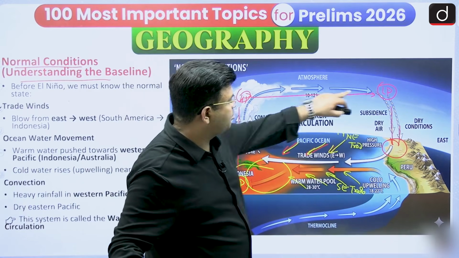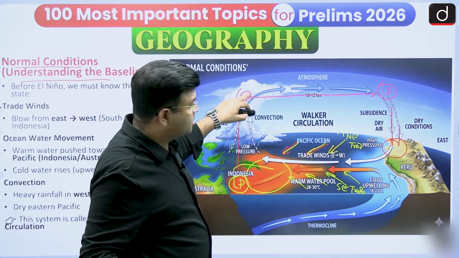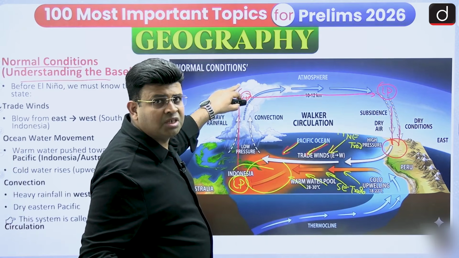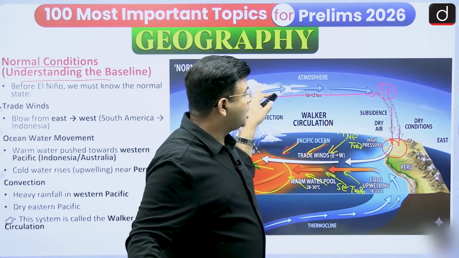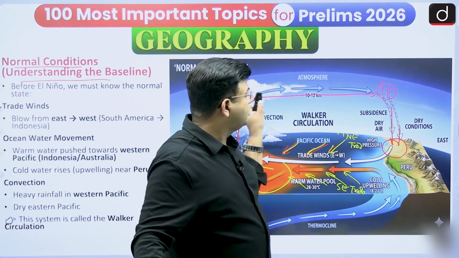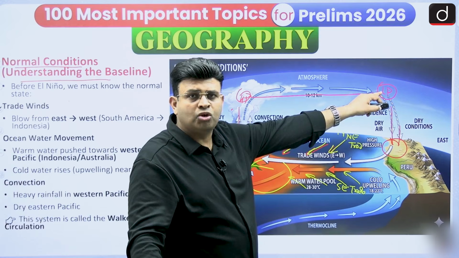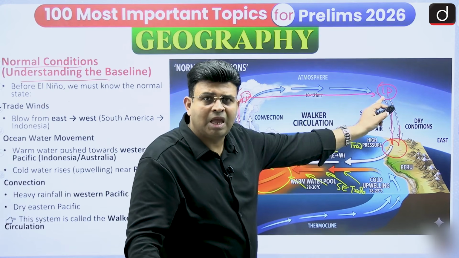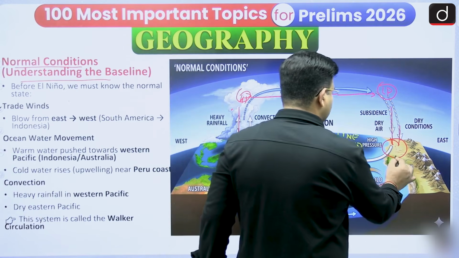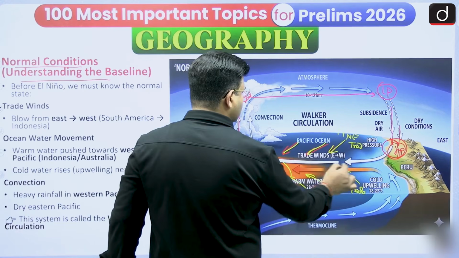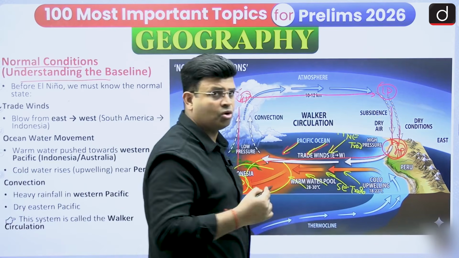Suppose here it is 500 MB. The warm air has given more air to this side, and now it becomes 600 MB. 600 MB is more than 500 MB, so it becomes high pressure to low pressure. The wind coming from 600 to 500 MB, where the capacity is only 500, even if it gets 1 MB more, starts descending, becomes heavy, and creates a high pressure in this region. So this is high pressure to low pressure. It is known as the Walker circulation, the normal condition.